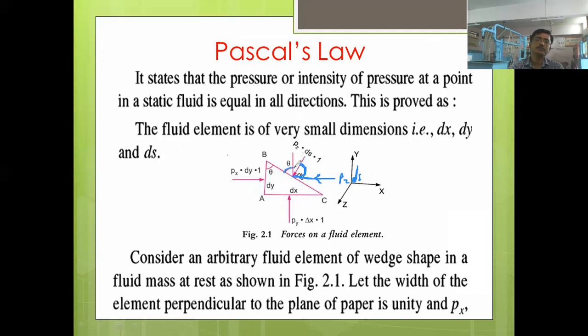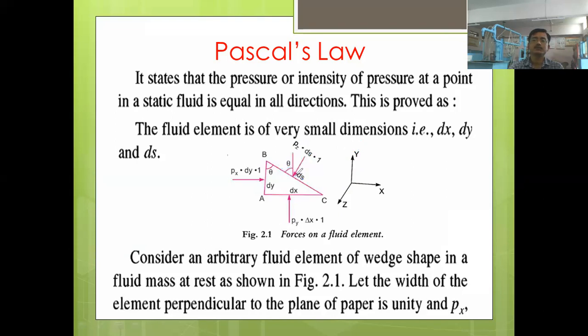This angle is theta, and as these two lines are perpendicular to each other, this angle will be 90 minus theta. Now in this side, this angle is 90 minus theta and the total angle is 90, so 90 minus 90 minus theta means this angle will be theta.